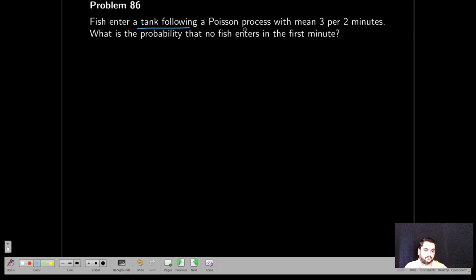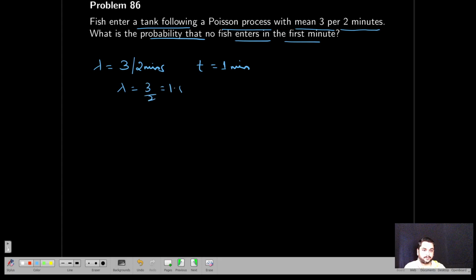Next, fish enter a tank following a Poisson process with mean 3 per 2 minutes. Lambda is equal to 3 per 2 minutes. What is the probability that no fish enters in the first minute? So t equal to 1 minute, the first minute. So lambda equal to 3 by 2 is 1.5.